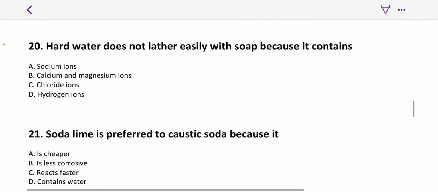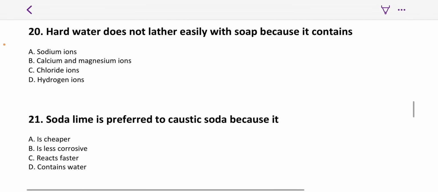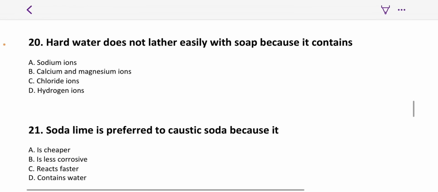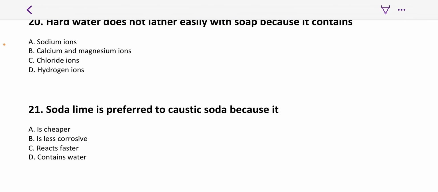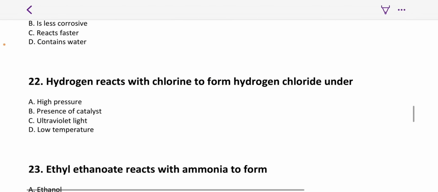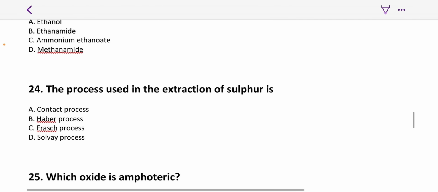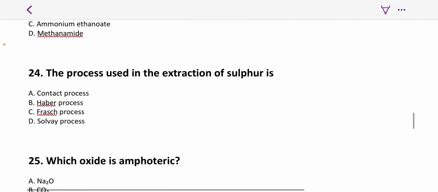Hard water does not lather easily with soap because it contains calcium and magnesium ions. Temporarily hard water contains calcium and magnesium bicarbonate, but permanently hard water usually contains calcium, magnesium, and iron chlorides. So soda lime is preferred to caustic soda because it's less corrosive. Hydrogen reacts with chlorine to form hydrogen chloride under ultraviolet light. The process used in extraction of sulfur is Frasch process.